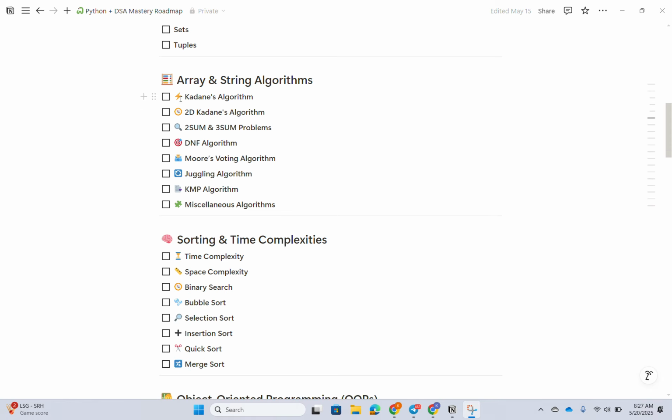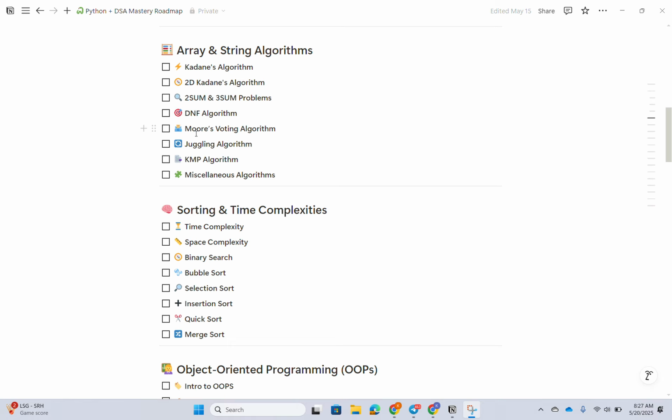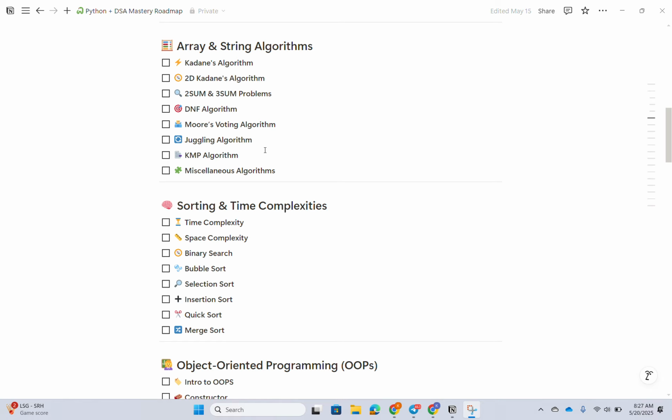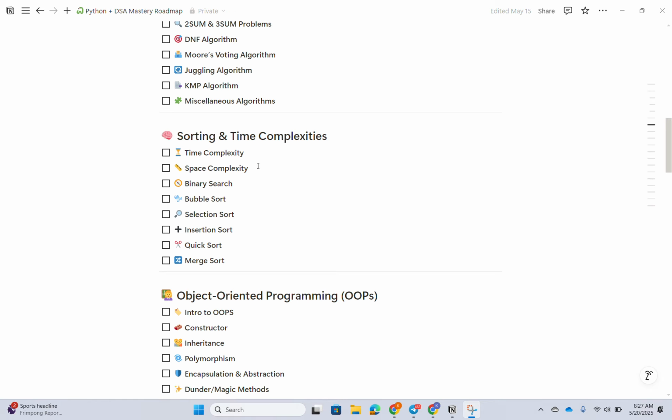And we are going to learn some algorithms related to arrays and strings, nothing but Kadane's and 2D Kadane's, two-sum, three-sum, which are related to arrays, and the DNF algorithm and merge sort algorithm. These are some basic algorithms everyone should know. And sorting and time complexity.